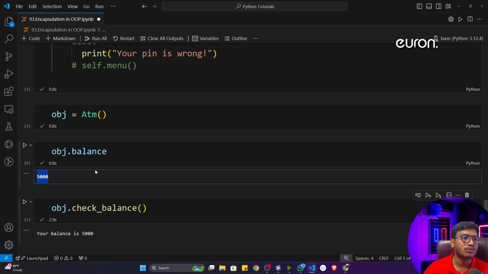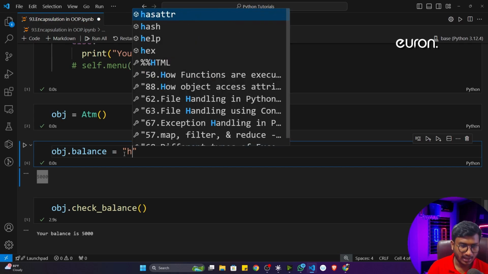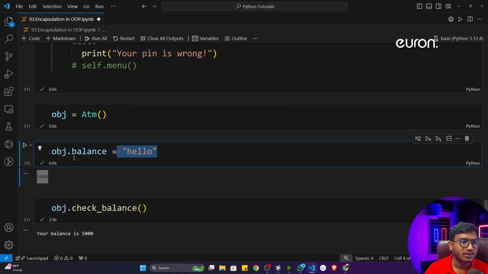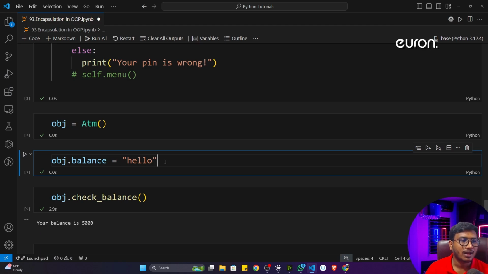Now what I will do, I'll simply write obj.balance equal to hello. Let's say this is the data your junior programmer has given in the balance. Now if I execute the code, what will happen? Will it execute or will it throw any kind of error? If I execute, it will work fine. There is no error, because I already showed you that you can also change a class variable's data outside of the class.